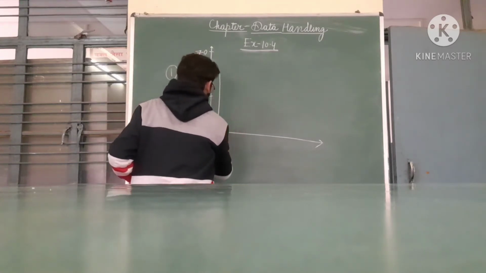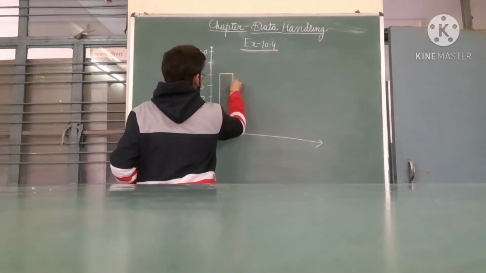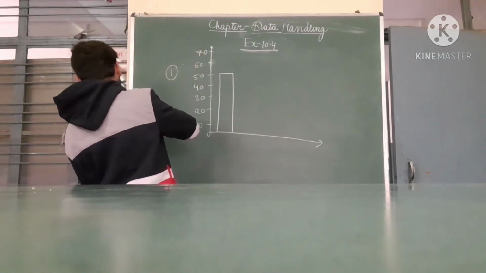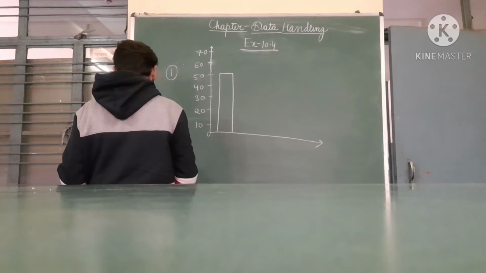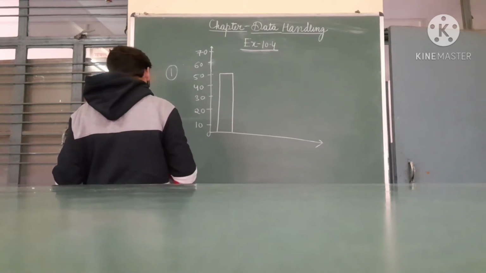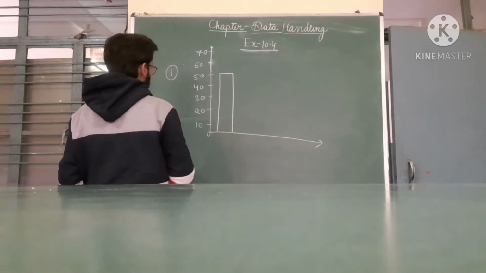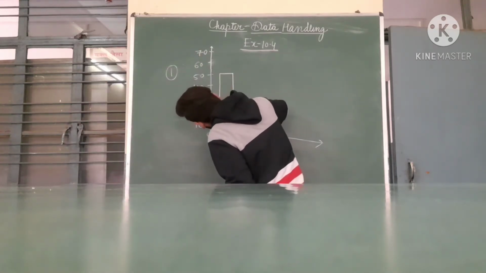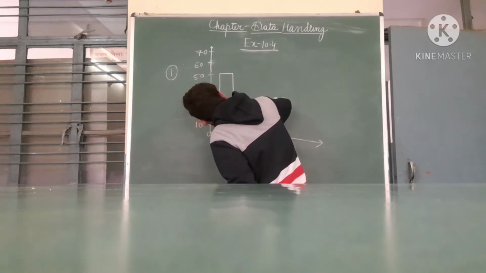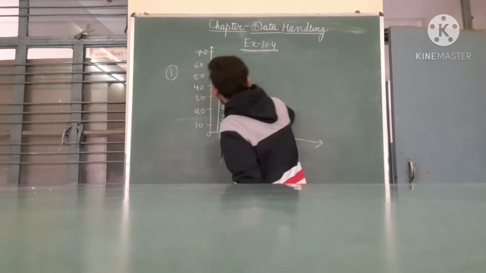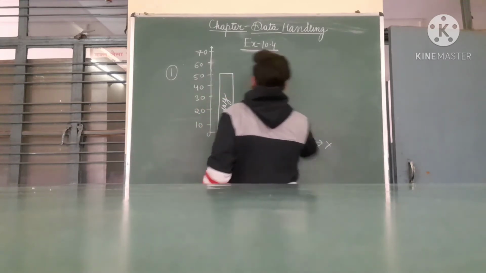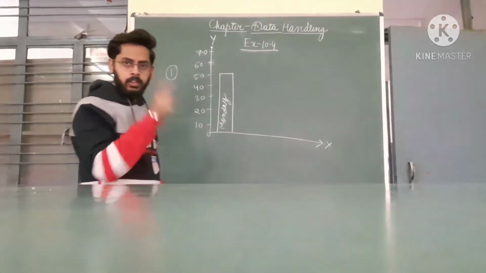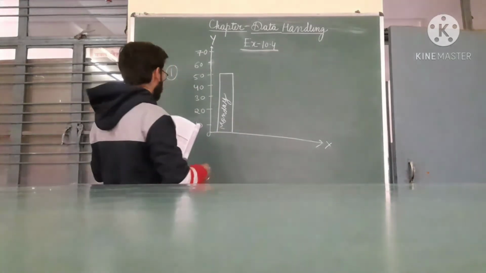So we get this graph. Number of books sold is 50. We can write, this is the x-axis, this is the y-axis. We can write on the box also, or inside the box. Okay. Now the next one is 35.